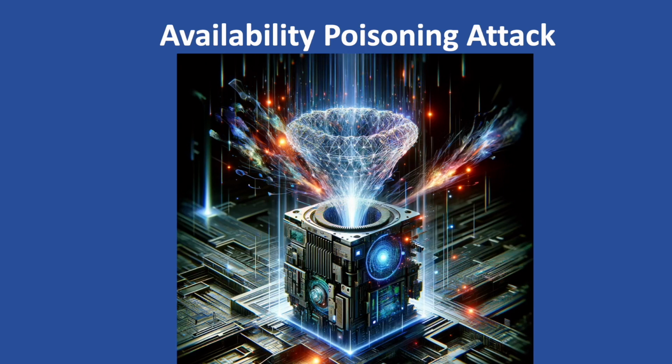Robust training. Think of giving the model extra practice against tricky recipes. We can train models on diverse data and even poison scenarios so they become less fooled by real attacks. And then monitoring and detection. Just like checking the kitchen for spoiled food, we can monitor models for unusual behavior and suspicious outputs. This can help us catch potential poisoning attempts before they cause harm.